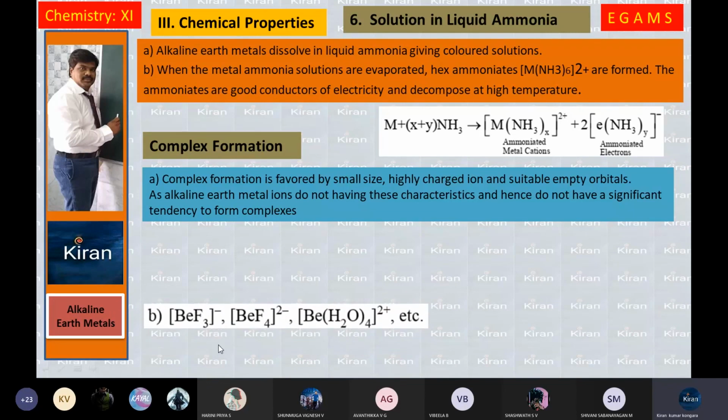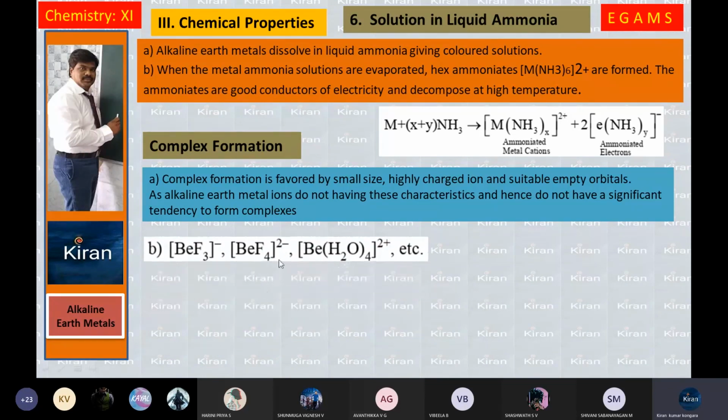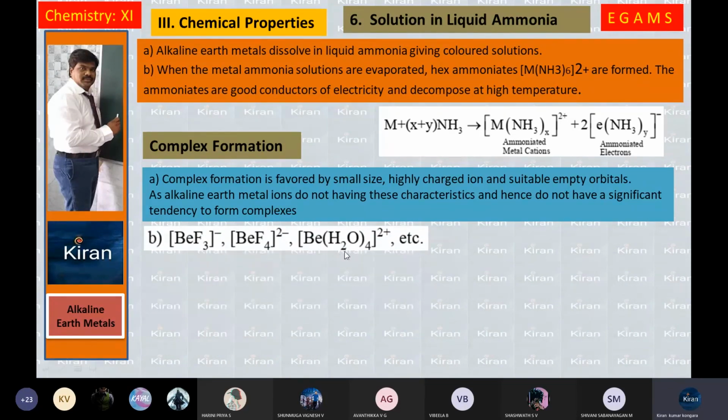So BeF3-, BeF4-, and [Be(H2O)4]2+ etc. are all complex compounds. Complex compounds means they have a vacant orbital. I am showing you, for example, the first one, BeF3-. Be, you know, its atomic number is 4.